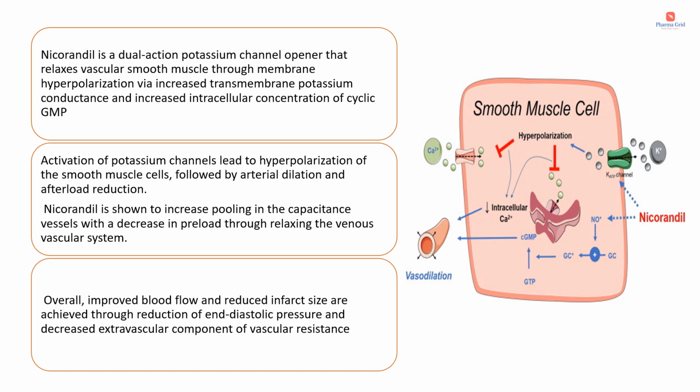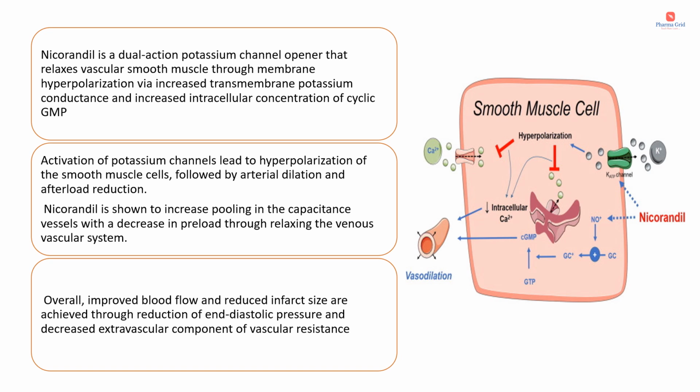Overall, improved blood flow and reduced infarct size are achieved through reduction of end diastolic pressure and decreased extravascular component of vascular resistance. The vasodilator action is partially antagonized by potassium channel blockers such as glibenclamide, which is an oral hypoglycemic drug. Then, as I have already mentioned, nicorandil acts as an NO donor.